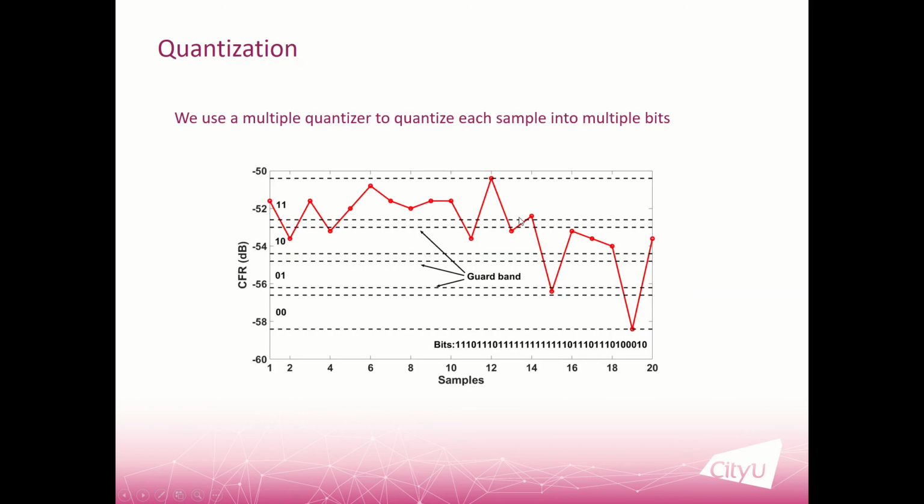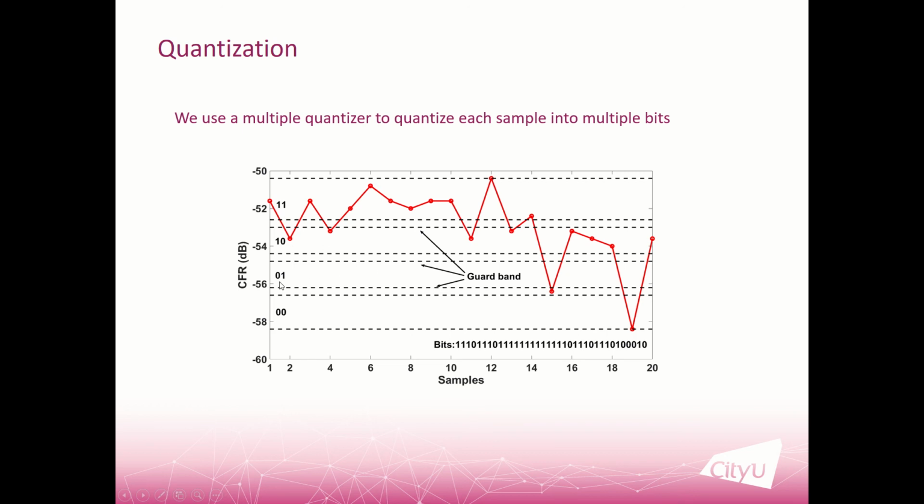So the first step is to use a multiple-bit quantizer to quantize each sample into multiple bits. So this is a brief overview of how we can convert the signals into bits. We divide the signals from the maximum to the minimum into 4 areas, and the samples in this area will be converted to 1, 1, and the samples in this area will be quantized to 1, 0.